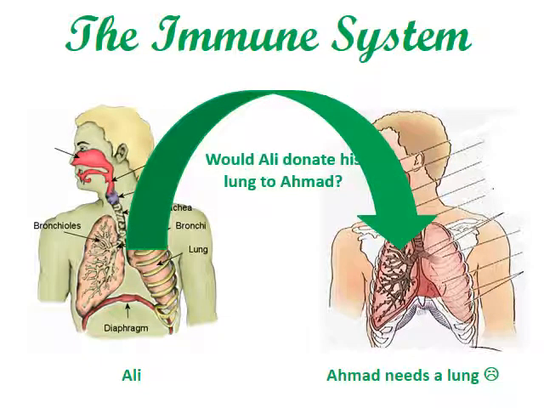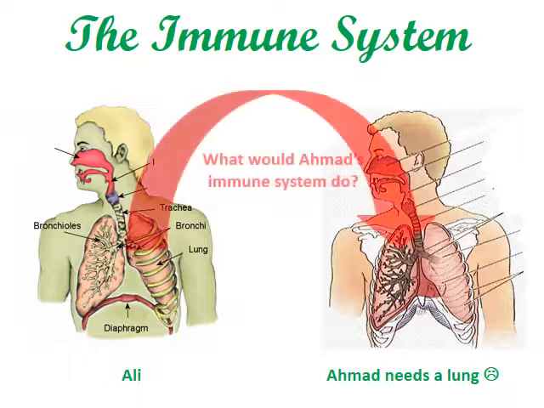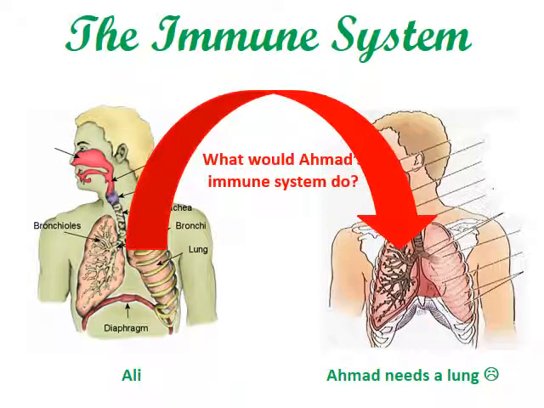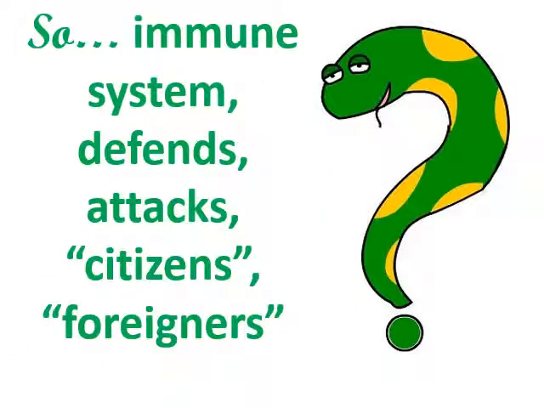Ahmed needs a lung. He has some problems in the lungs, so he needs a lung. Would Ali donate his lung to Ahmed? What would Ahmed's immune system do? This is the big question. So the immune system defends, attacks citizens or foreigners. So the big question is,